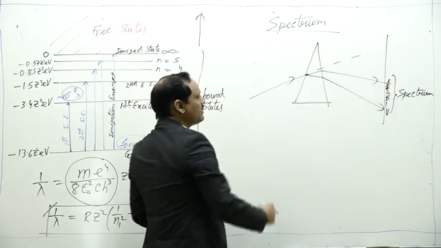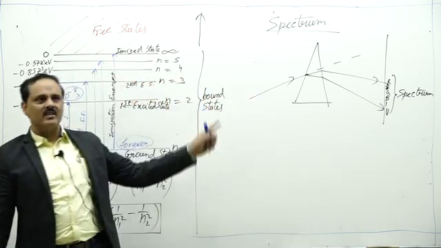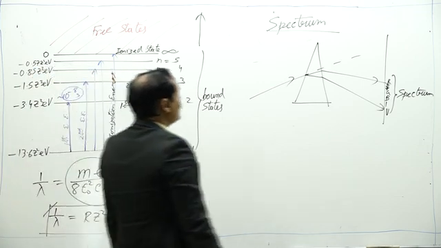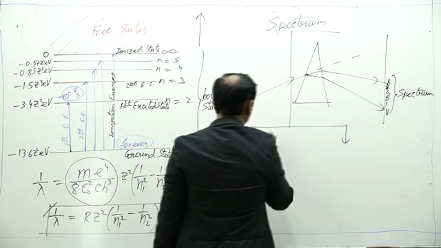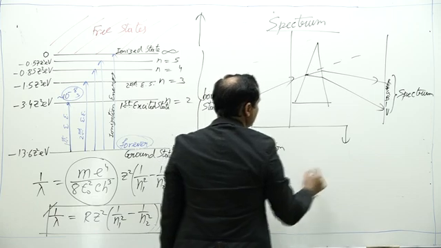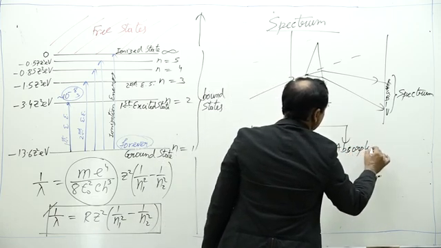When the light is not white, whatever colors are present, only bright lines of those colors will be obtained. Now spectrum is categorized into two types: emission spectrum and absorption spectrum.